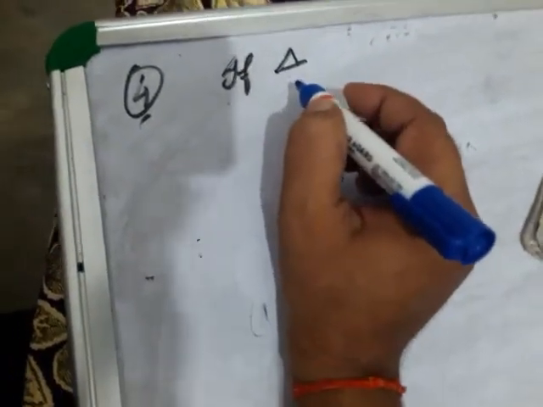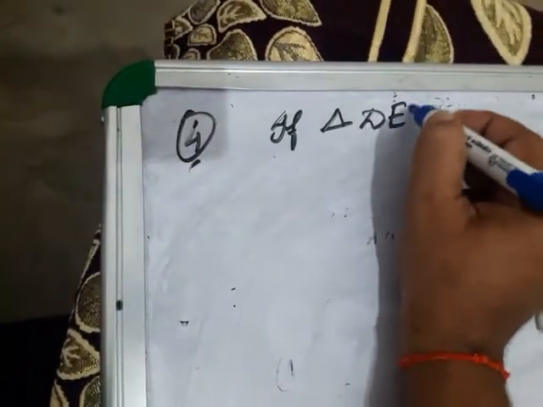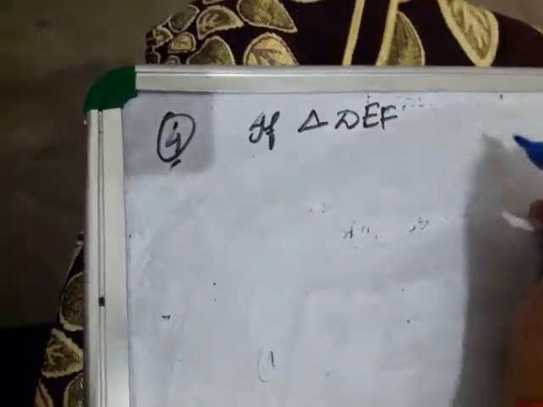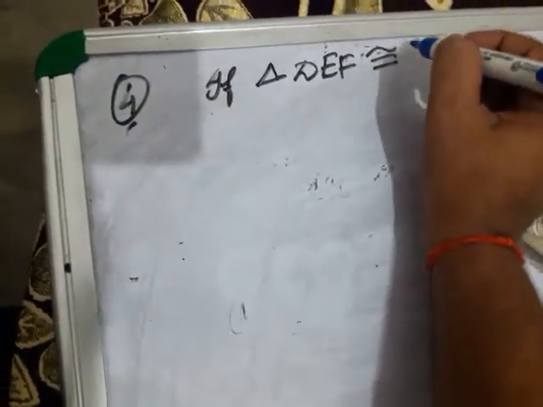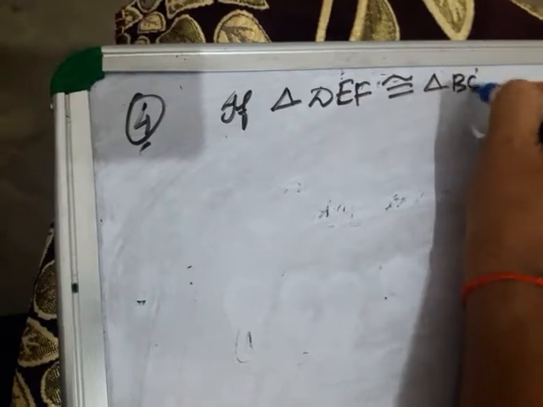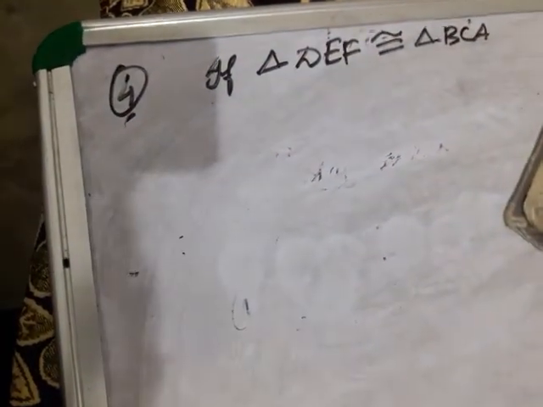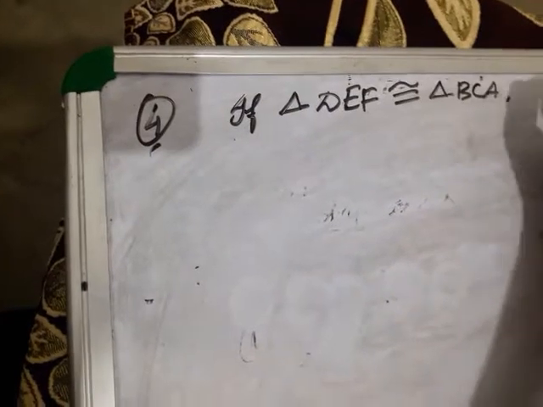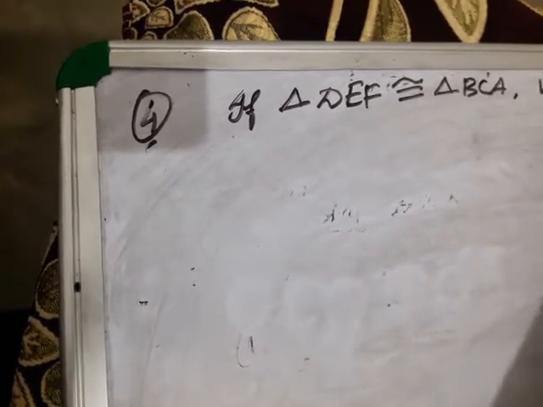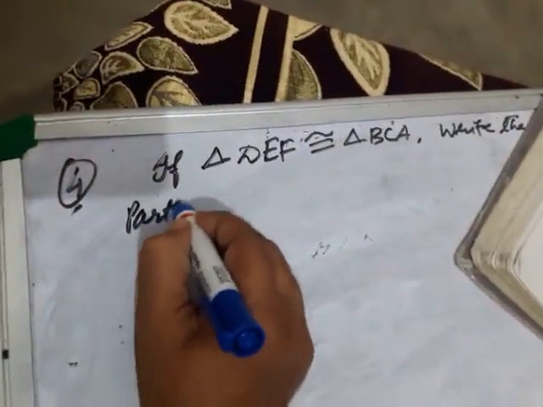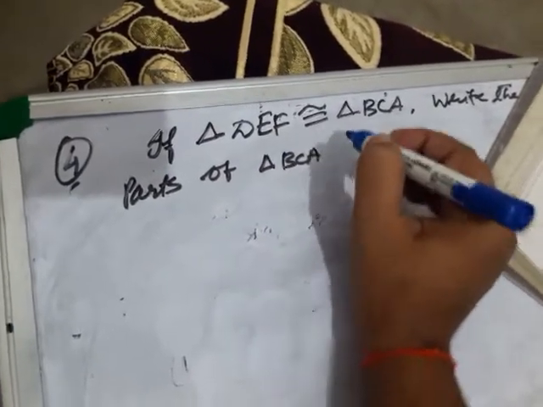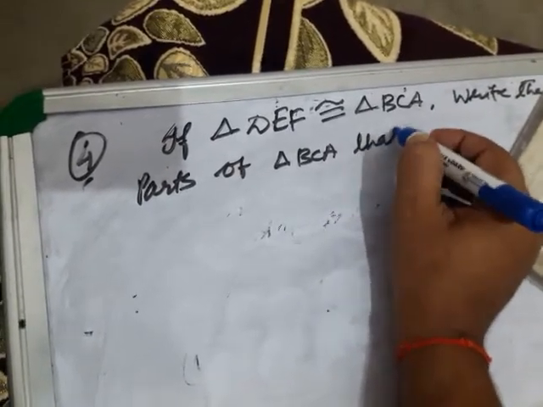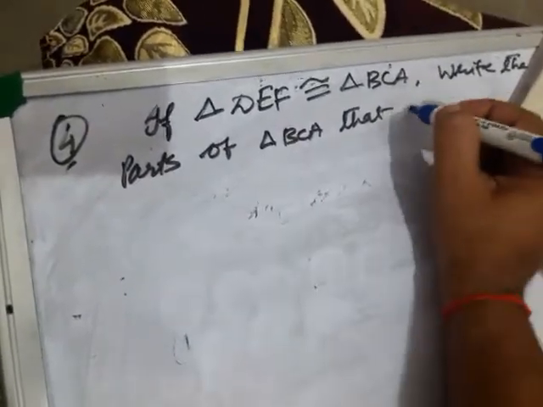It is given, triangle DEF is congruent to triangle BCA. Okay, write the parts of triangle BCA that correspond to